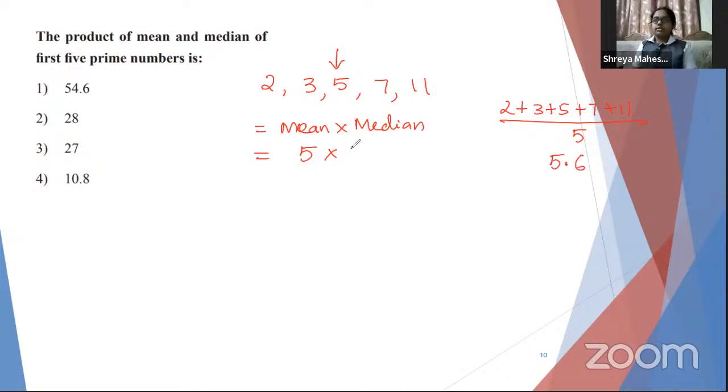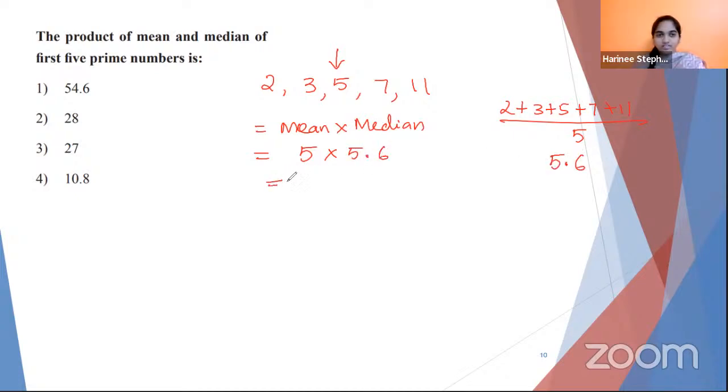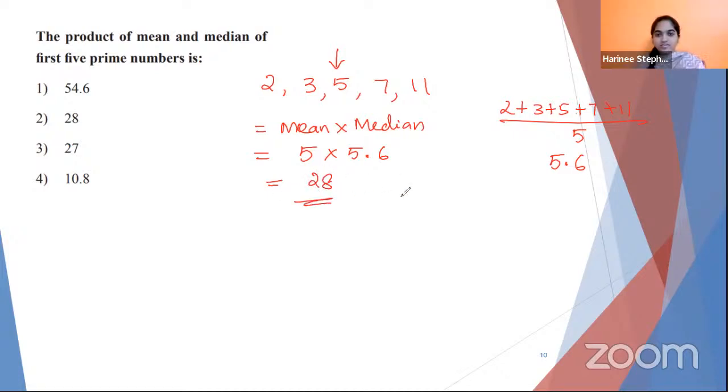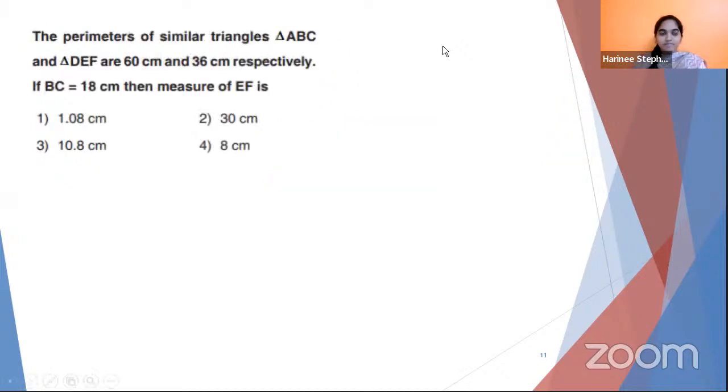Very good. So multiply both to get the final answer. 28. Very good. Others also got the same answer? Okay, good. Great. Let's move to the next question.